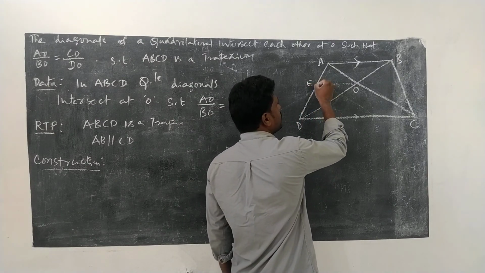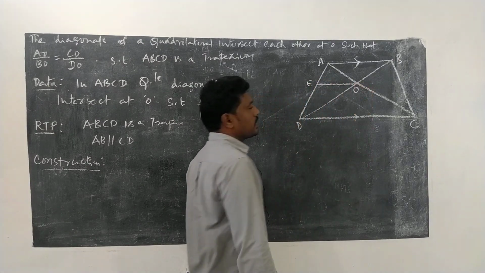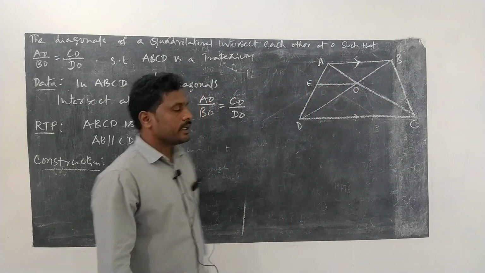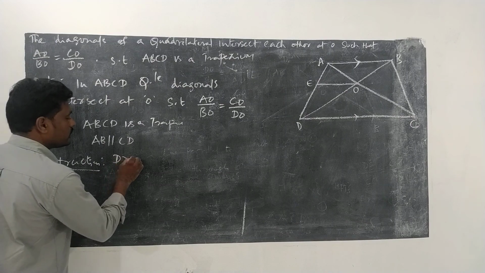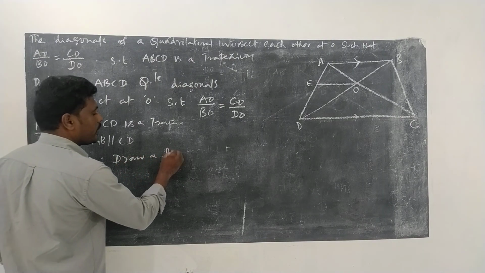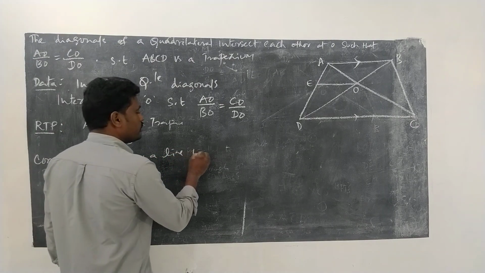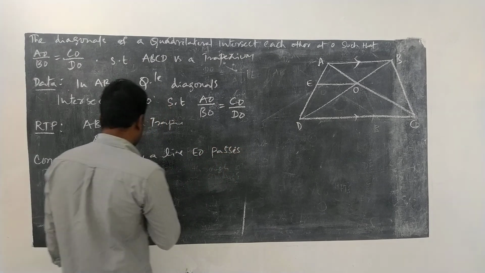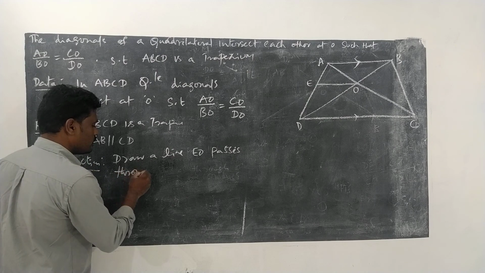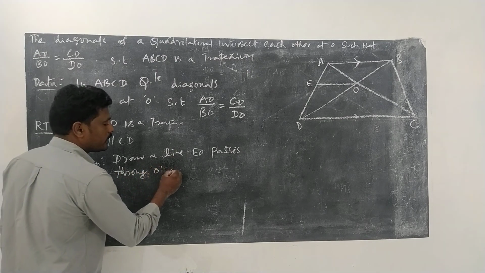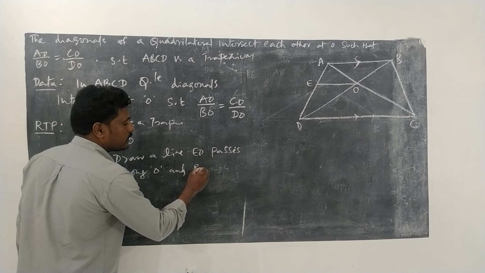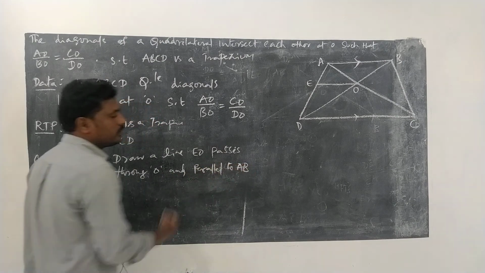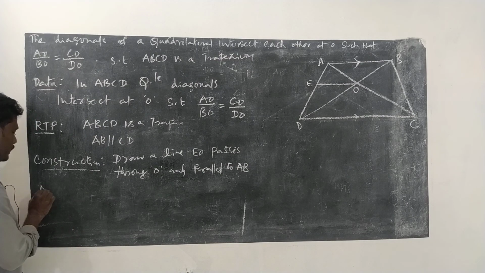Let's take this line as EO. EO is a line which passes through O and is parallel to AB. Draw a line EO passes through O and parallel to AB. Now we will prove it.